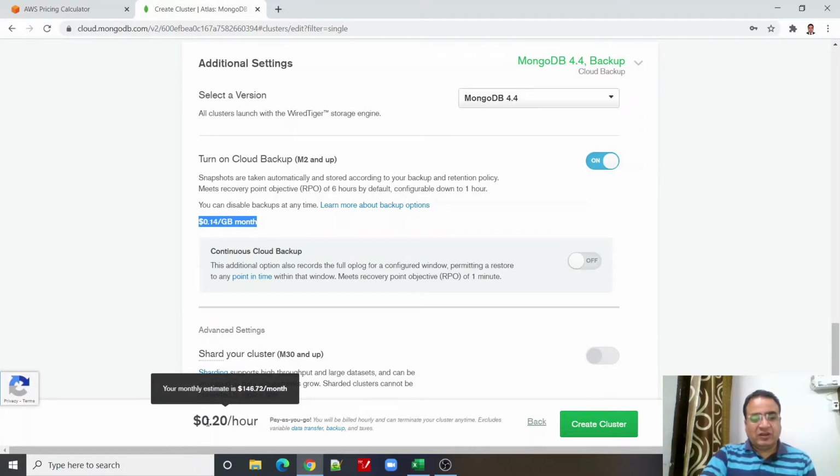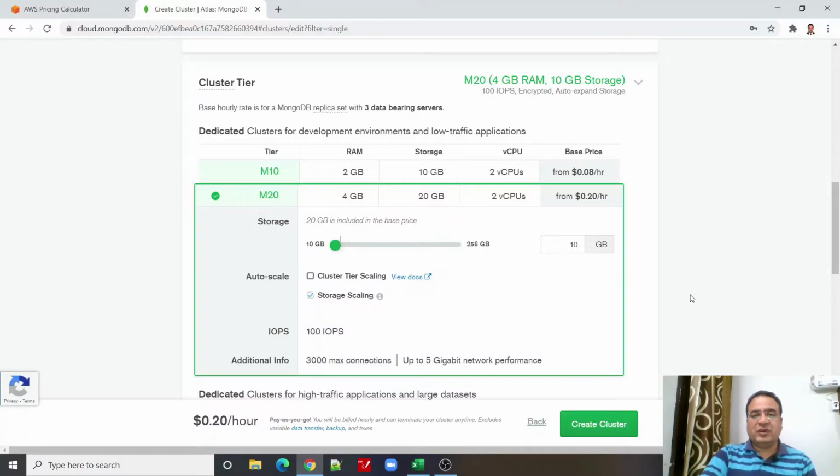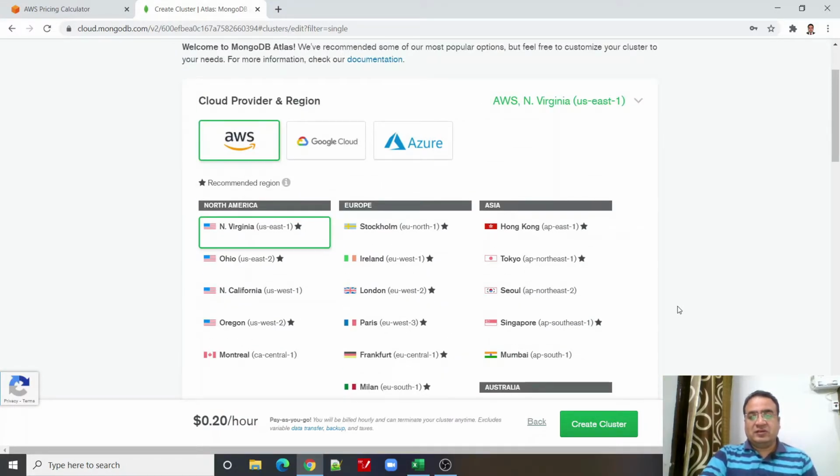And if you see, it says that the estimated cost is 146.72. I have just placed my mouse over this cost, and it has shown me the monthly estimate. Now let me disable it and see if it changes. No, this will be the additional cost in addition to this. This is how we can calculate cost on MongoDB Atlas clusters. And this is very good, right? This is a very good observation that before provisioning anything, we can actually calculate the cost of that particular service.